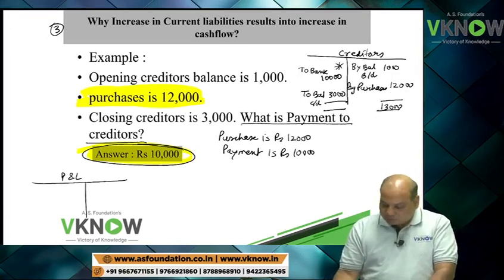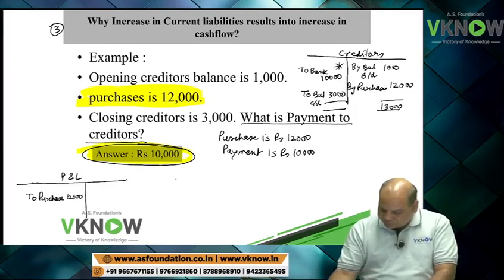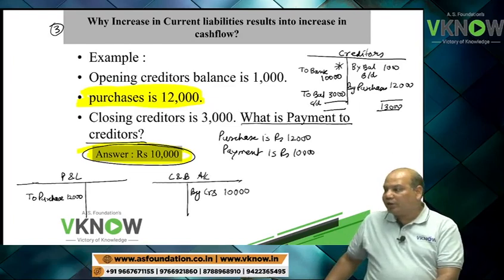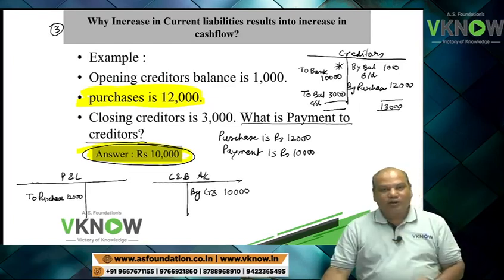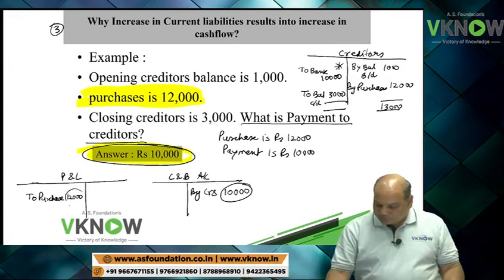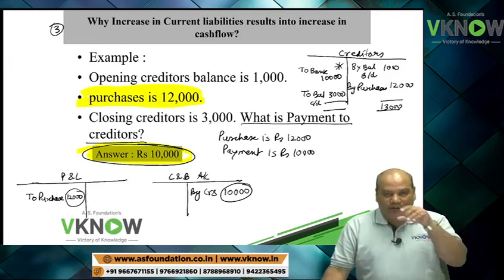Suppose this is the P&L account, debit side, to purchase 12,000, and this is my cash and bank account, credit side, by creditor 10,000. So payment made is 10,000, P&L account 12,000. So the P&L account has more impact.